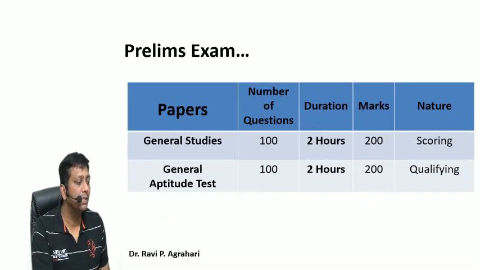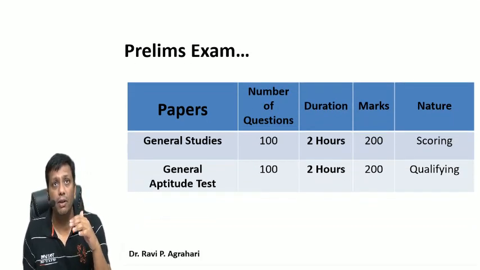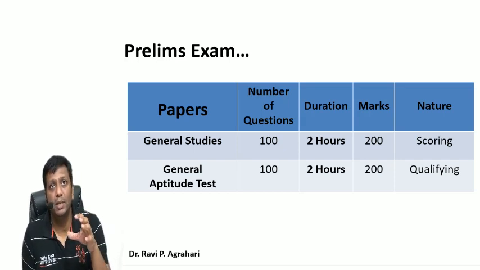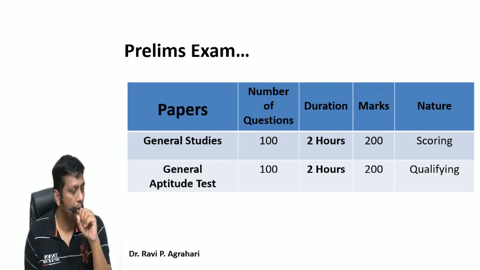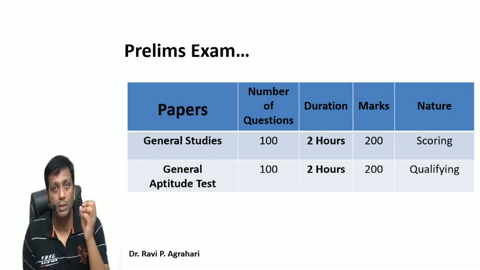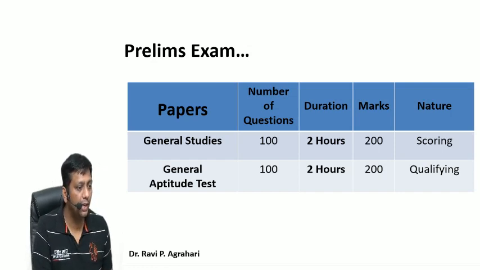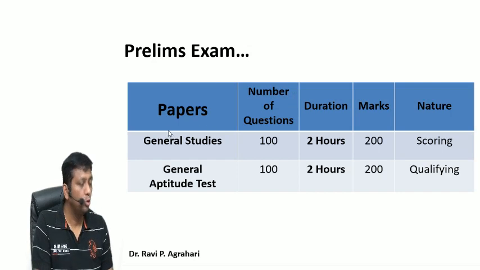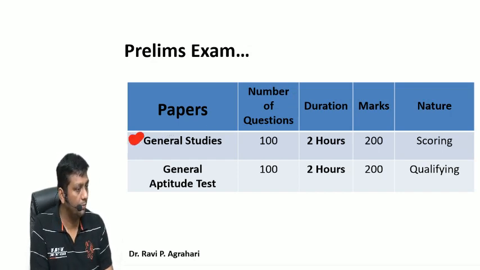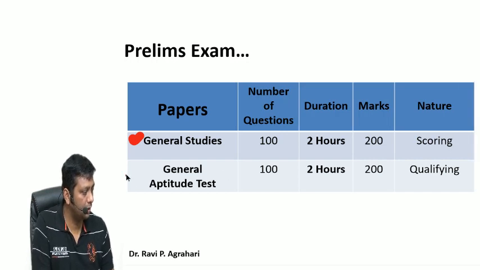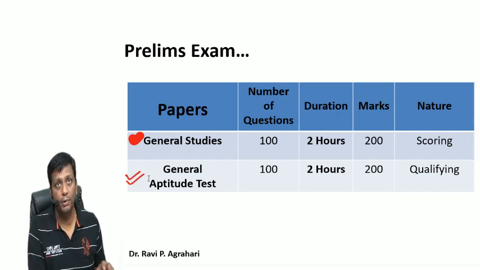As you know very well, this examination has 3 levels: first prelims, next mains, and then the interview. I will come to GS Paper 3 in just a few minutes. To review briefly, the prelims examination has a total of 2 papers. The first is General Studies and the second is the General Aptitude Test.